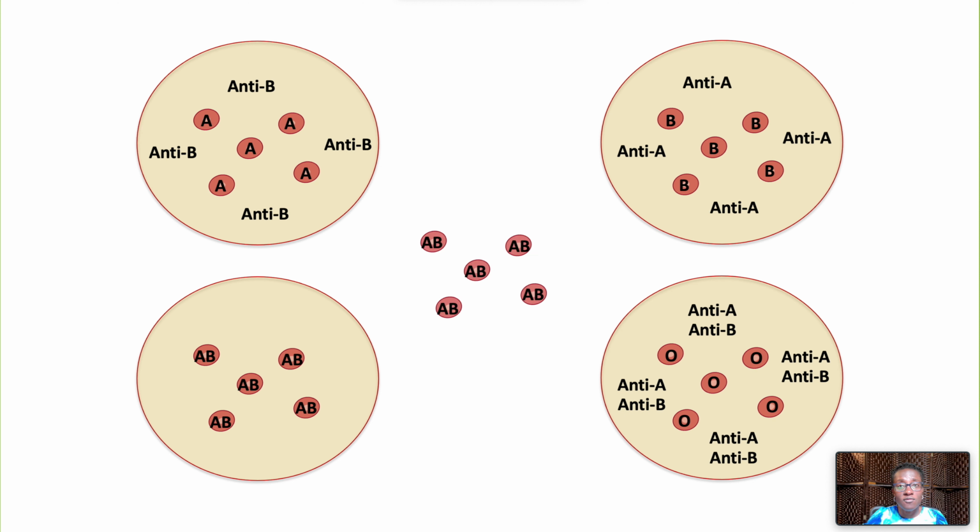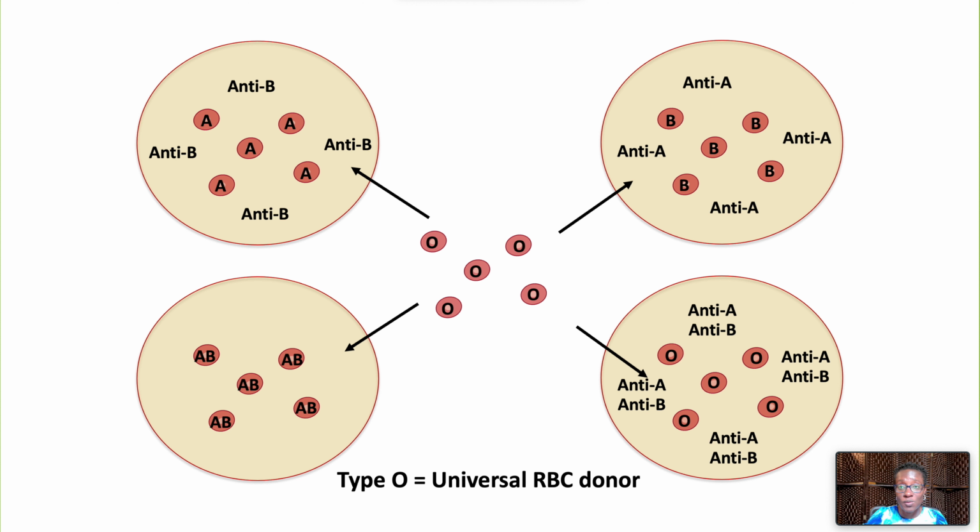Group AB red cells should not be transfused where there are anti-A or B antibodies. Therefore, Group AB red cells can be transfused to only AB recipients. Group O red cells are unaffected by anti-A or B antibodies and can be transfused to all recipients. For this reason, Group O is the universal red blood cell donor.